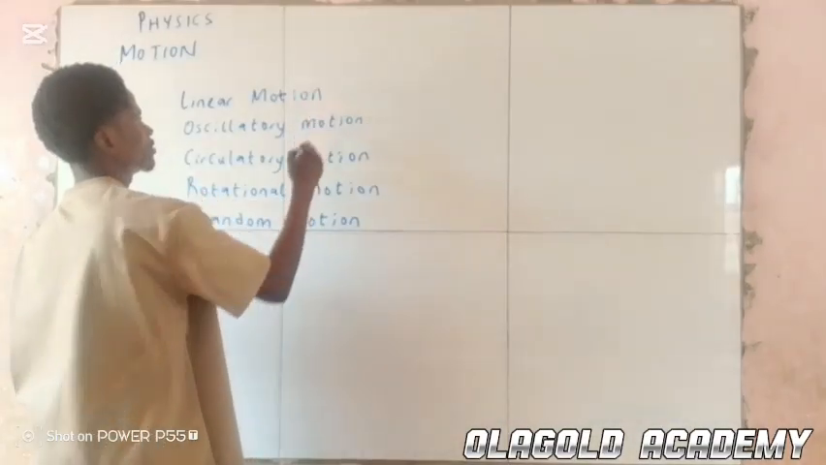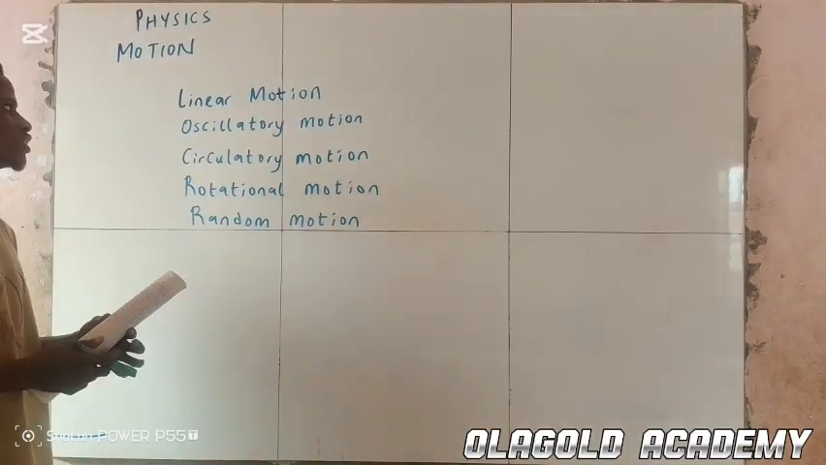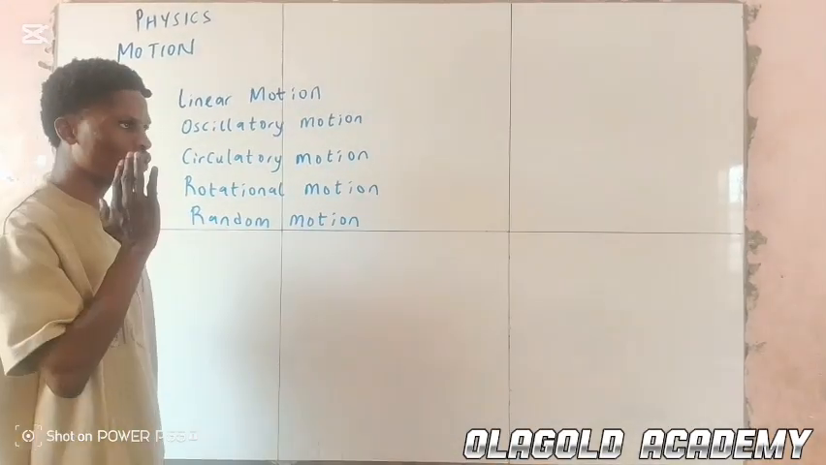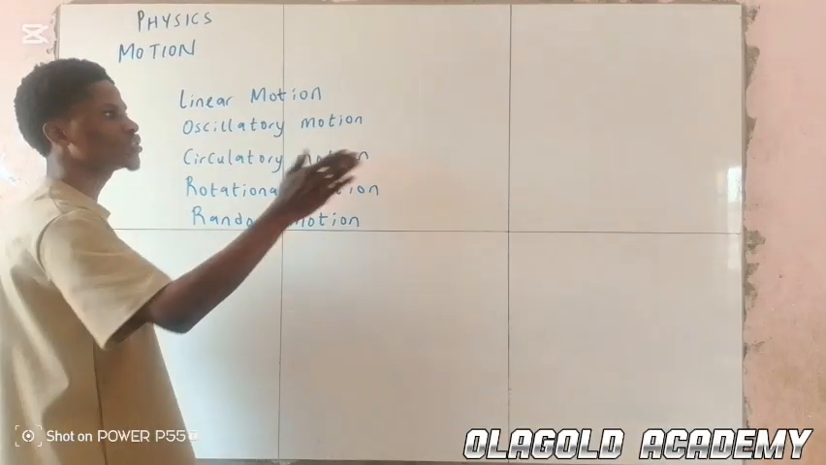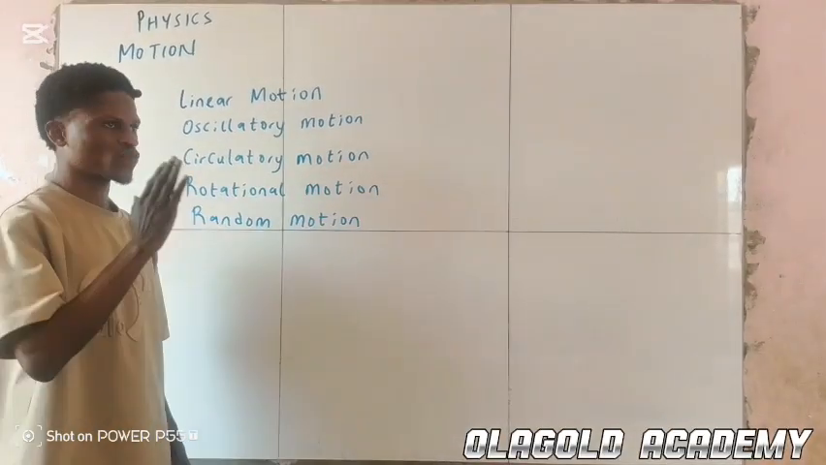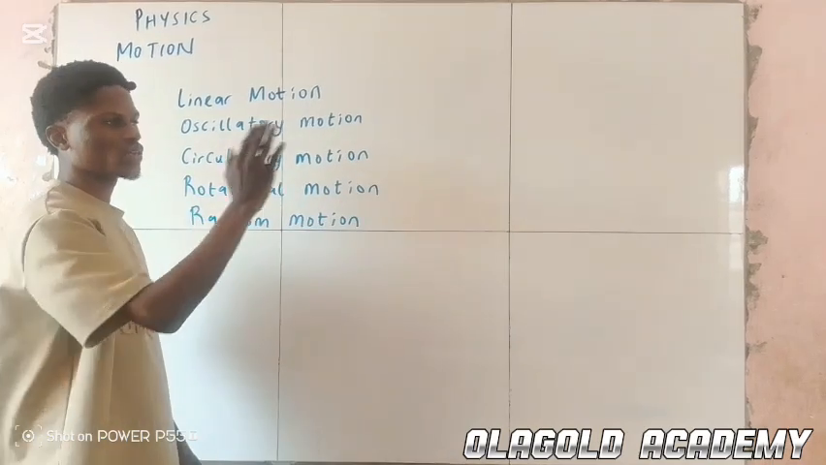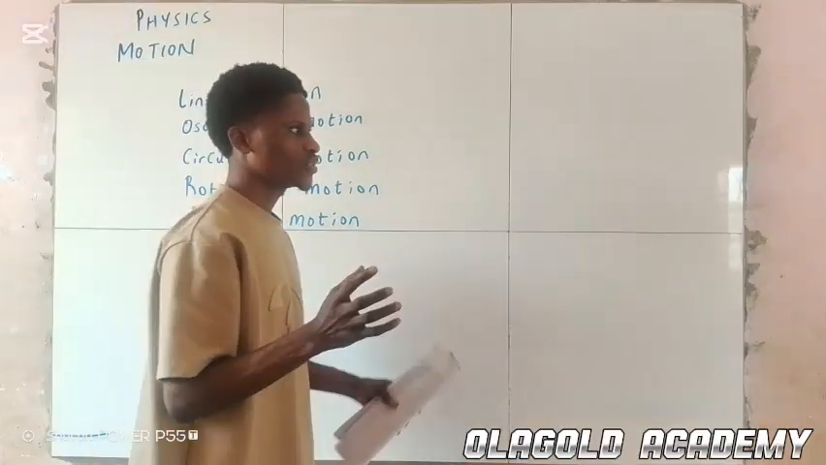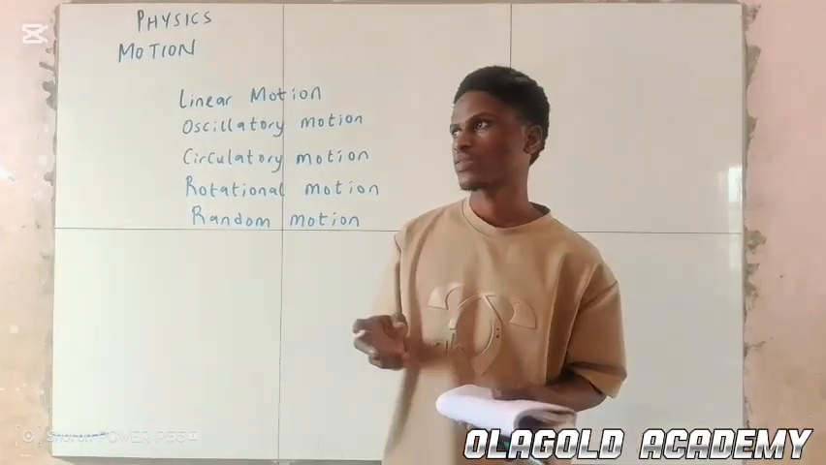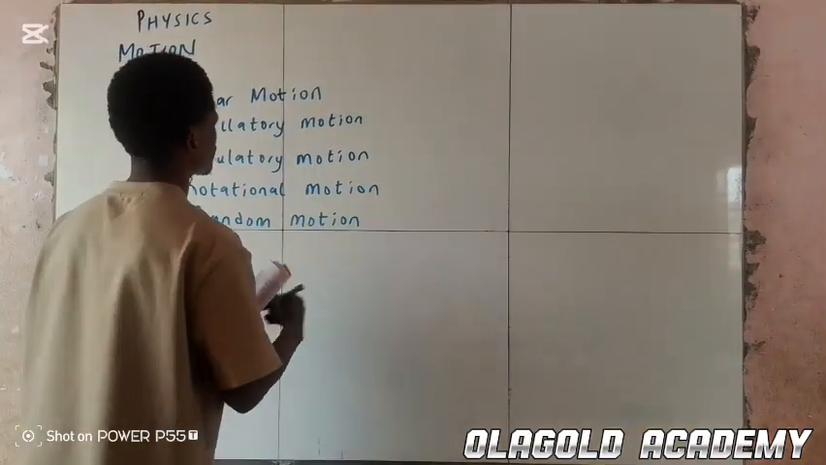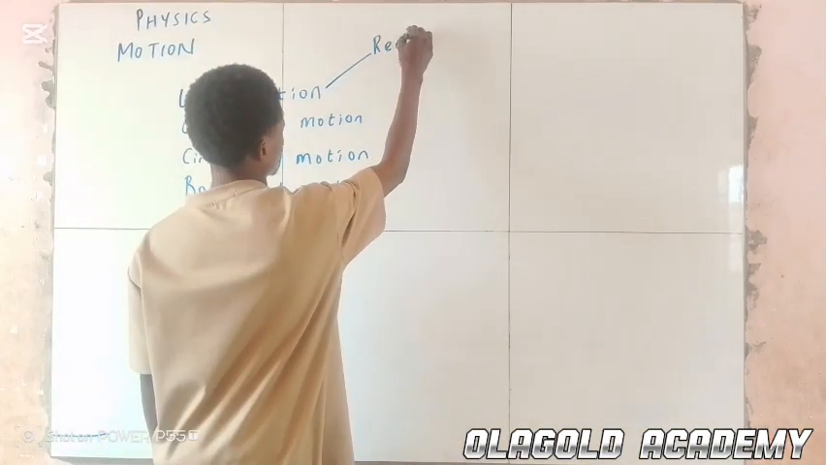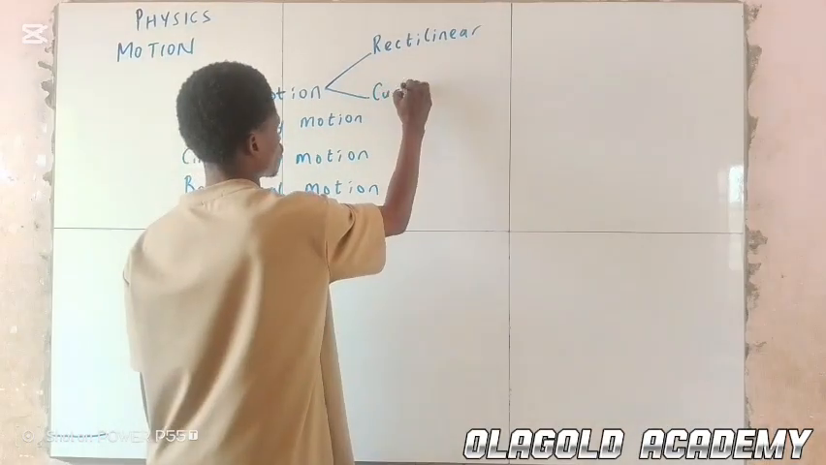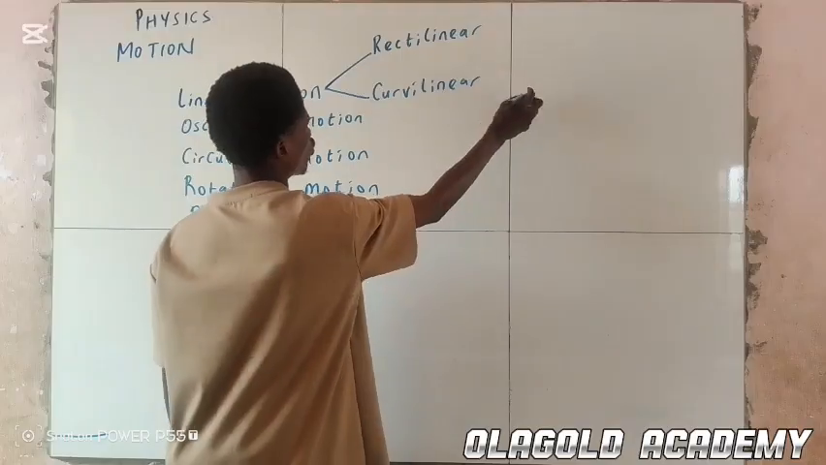So linear motion is simply the movement of a body on a straight path, like the forward direction of a body. That is linear motion, the forward movement of a body. Linear motion can be divided into two types. We have the rectilinear motion, and we have the curvilinear motion.